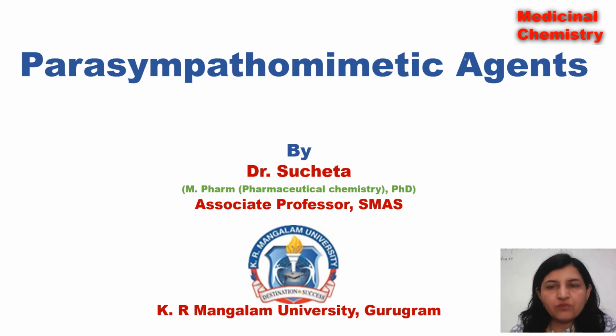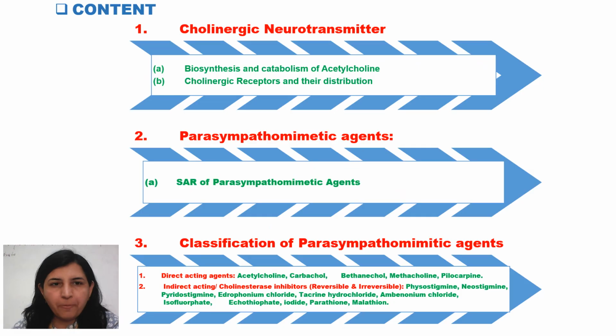Today I am going to present my lecture on parasympathomimetic agents. The content of this lecture is cholinergic neurotransmitters, biosynthesis and catabolism of acetylcholine, then the different types of cholinergic receptors and their distribution. Then the parasympathomimetic agents and their structure-activity relationship. Finally, we will discuss the classification of parasympathomimetic agents, direct acting and indirect acting.